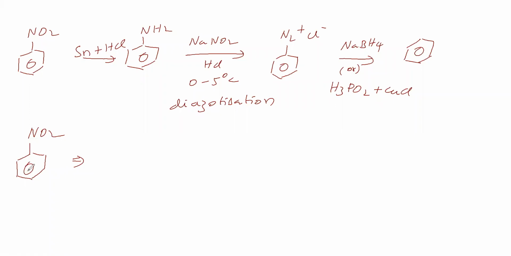Suppose it is going for sulfonation: at the meta position sulfonic acid comes. If it is going for halogenation, at the meta position the halogen comes. If it is going for nitration, at the meta position the nitro group comes. So this nitrobenzene, if it goes for sulfonation, SO3H will come at the meta position. If it goes for halogenation, the halogen comes at the meta position. If it goes for nitration, the nitro group comes at the meta position. This is about the electrophilic substitution reaction of nitro